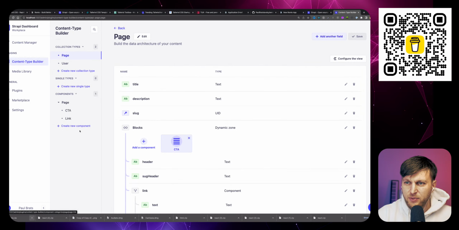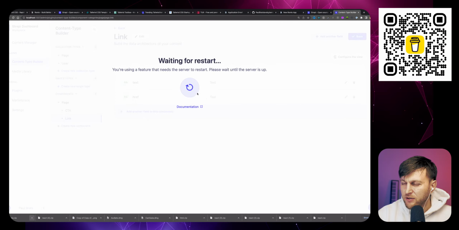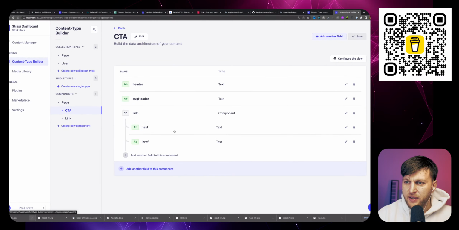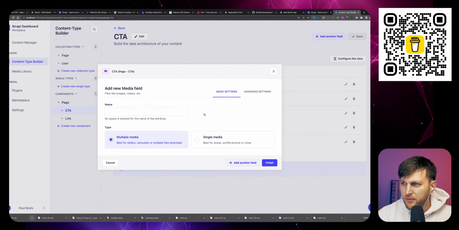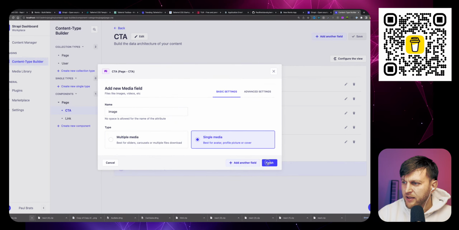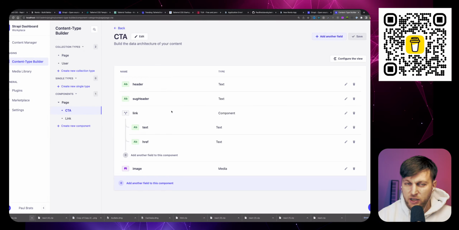So I'm going to go to my content builder, go to my link, and I'm going to delete this image. That doesn't belong there, right? And so the image should be in our call to action. So I'm going to add another field to this component called media, and we're going to call it image, single media, finish, save. So now those changes will save.